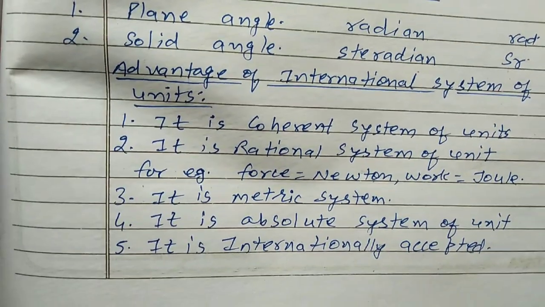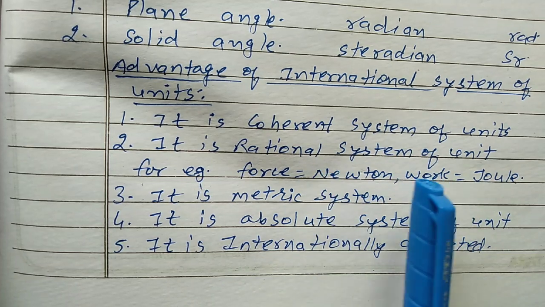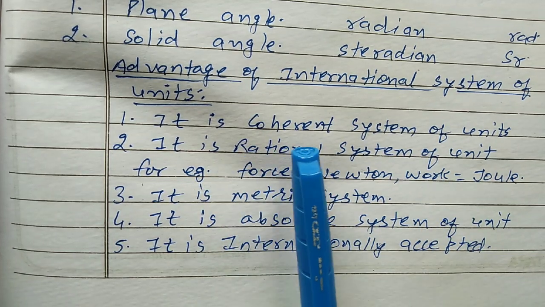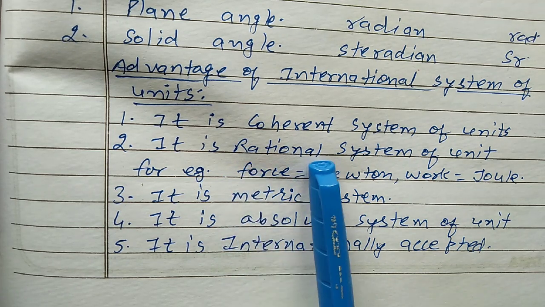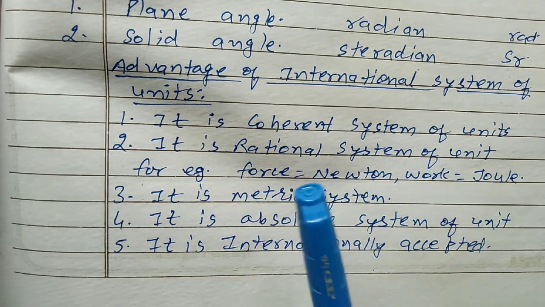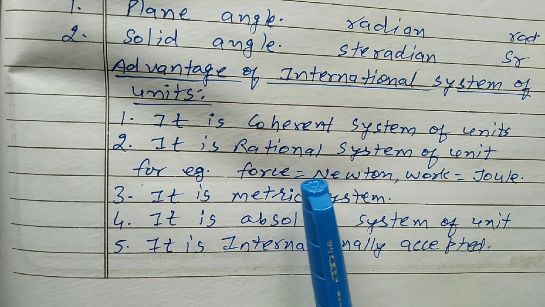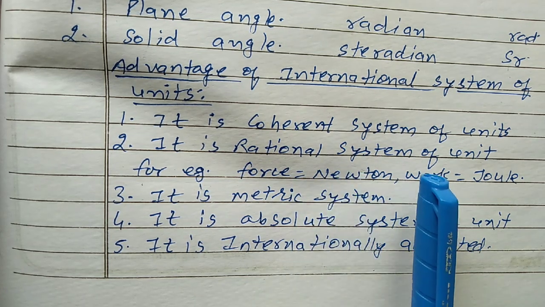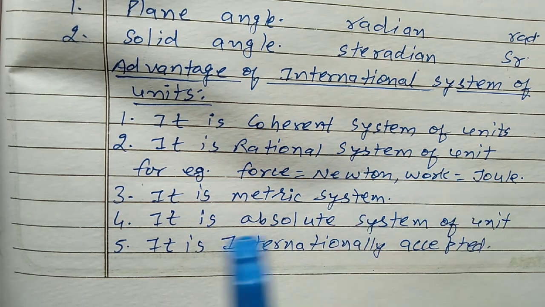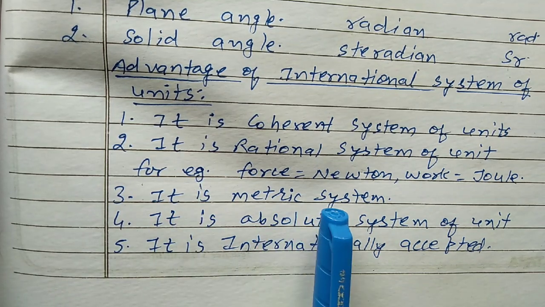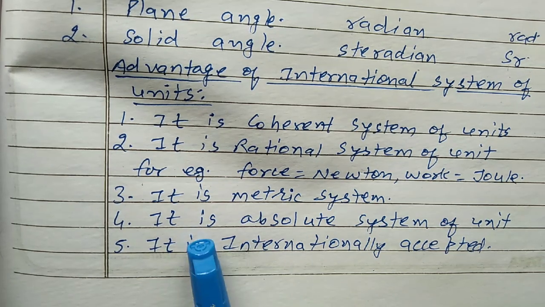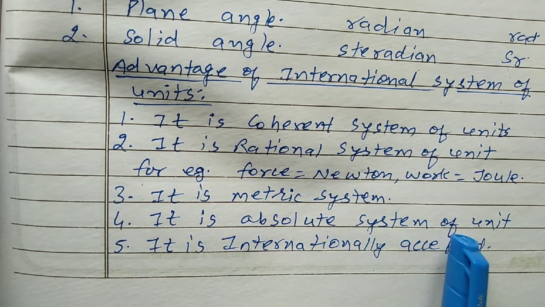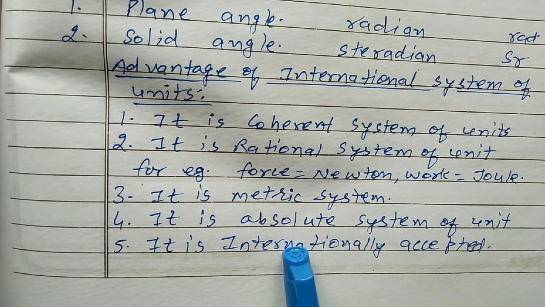Now, advantages of the international system of units. First, it is a coherent system of units. Second, it is a rational system of units. For example, for force, the unit is Newton. For work, the unit is joule. Third, it is a metric system. We can write in powers of 10. Fourth, it is an absolute system of units. And fifth, it is internationally accepted.